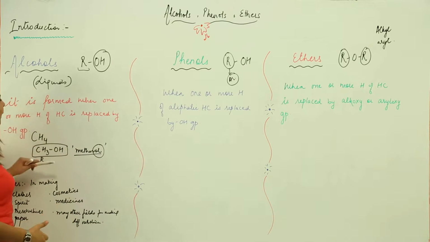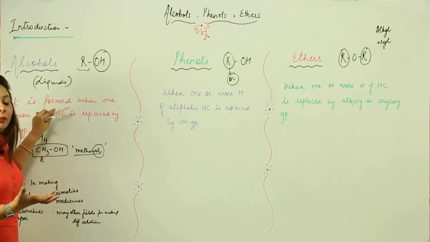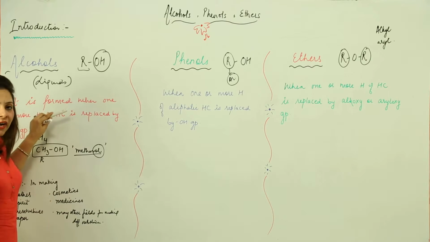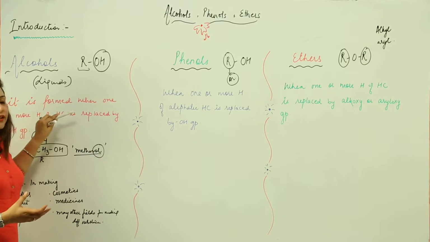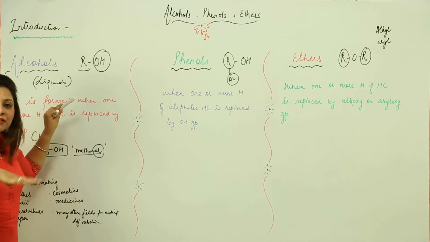So what is an alcohol? Whenever any aliphatic hydrocarbon which contains a replaceable hydrogen has at least one of the hydrogens replaced by the OH group, we say that it belongs to the category of alcohol. And you can even replace 2 H also.